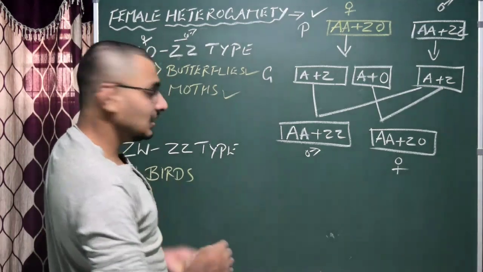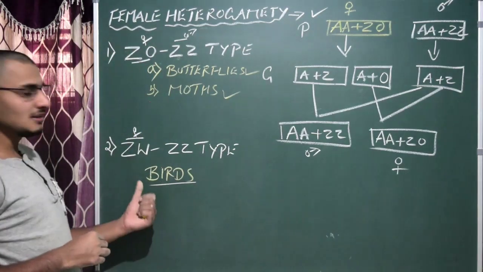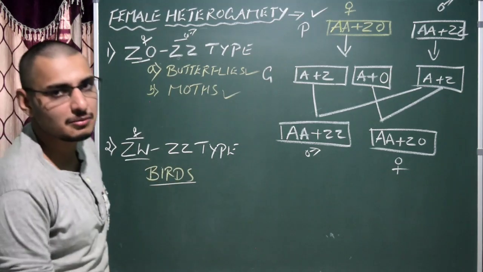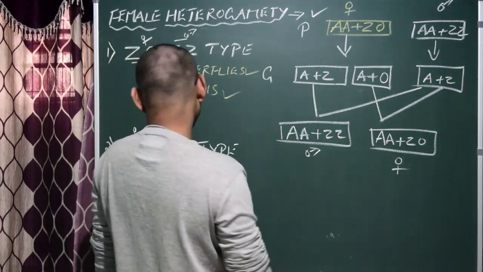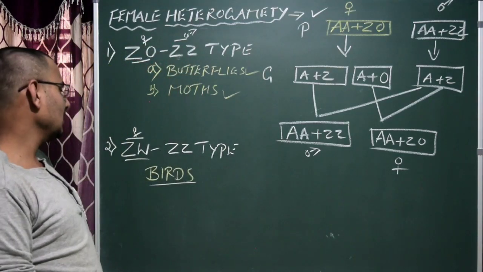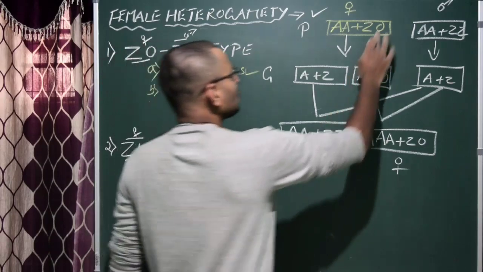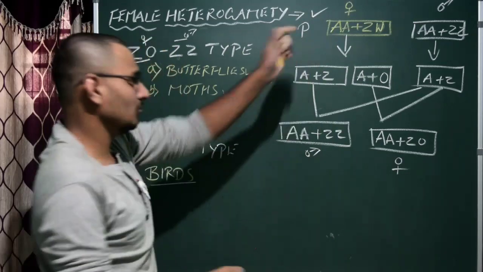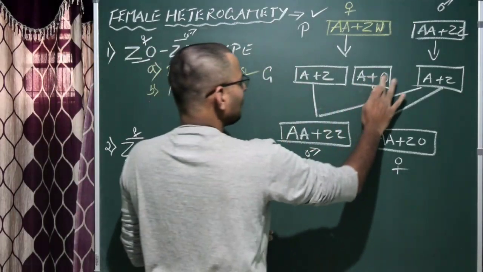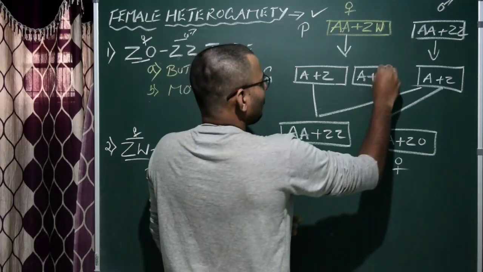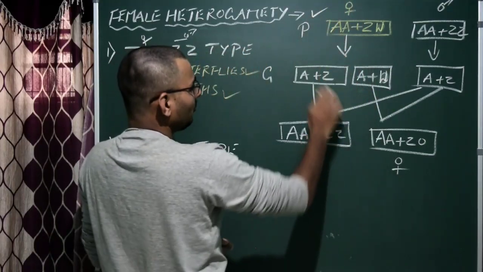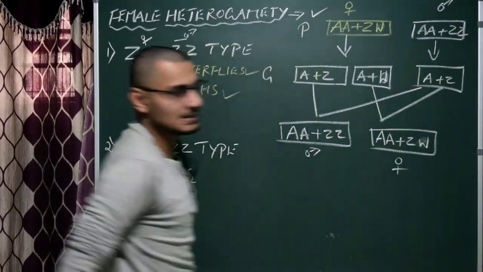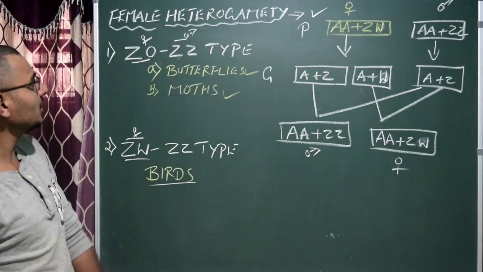ZW, ZZ type, it is normally seen in birds. That means the female birds determine the sex of the progeny, because the female produces 2 different types of gametes. One is containing Z as allosome, the other gamete is containing W as allosome. Okay, so here instead of that, what I have to write? The female, right? I'll go with this. Then the males, that is same. So here instead of this, what I have to write? W, correct? Okay, so now males will be, and in this case I just write W. That's it. Simple, easy, right? Okay, so that's all about it.